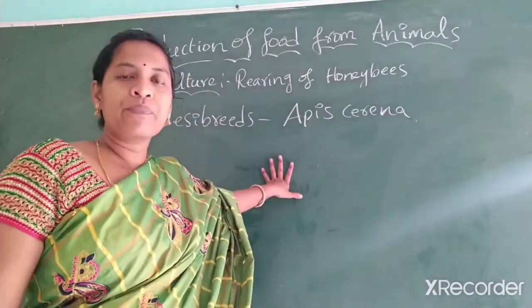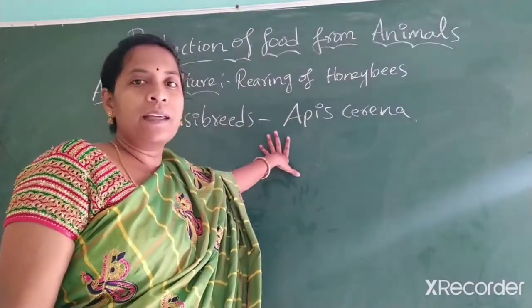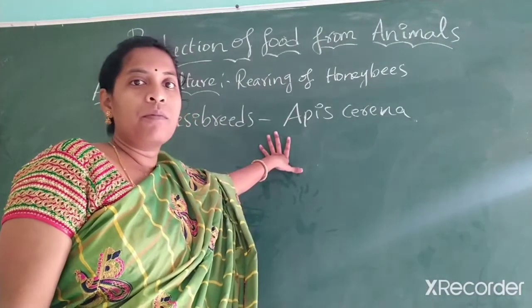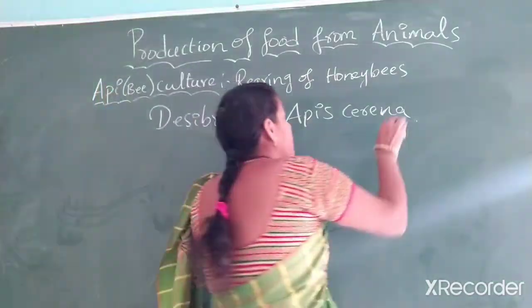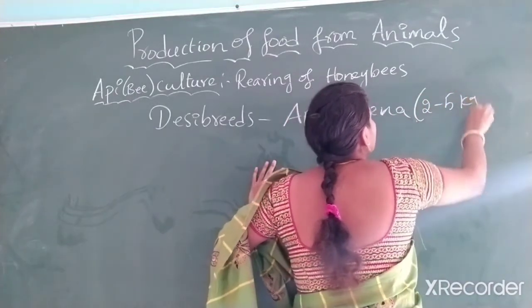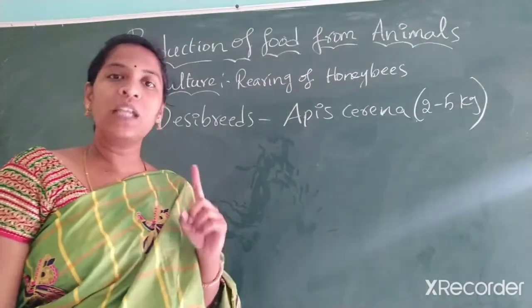Apis cerana naturally gives 2 to 5 kgs of honey per year.